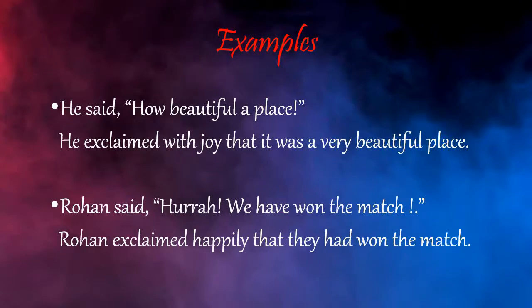Example, he said, how beautiful a place. He exclaimed with joy that it was a very beautiful place. Now here there is some kind of joy that is expressed. So the reporting verb with joy is used in the sentence in indirect speech. Also connective that is used, and also the tense changes.